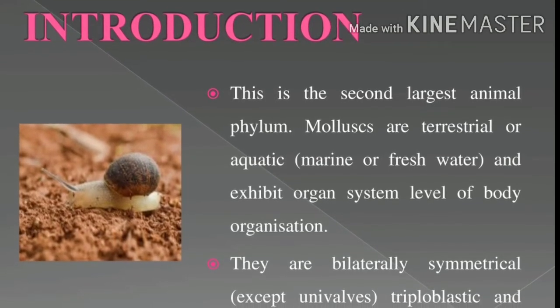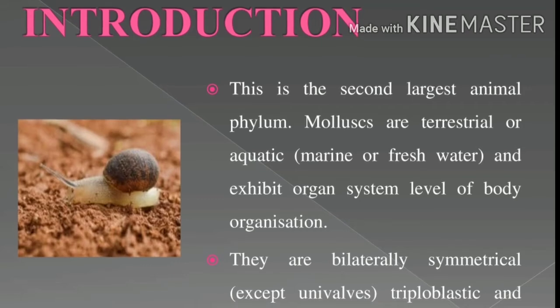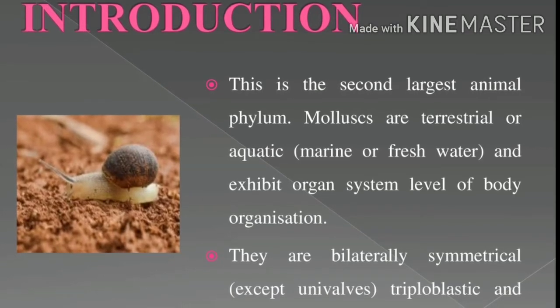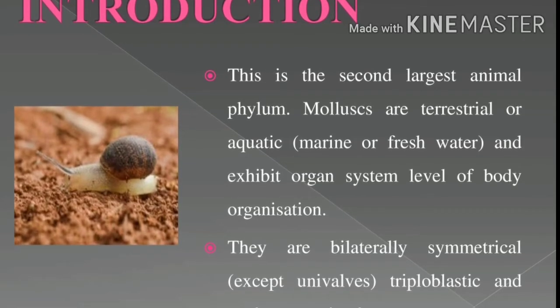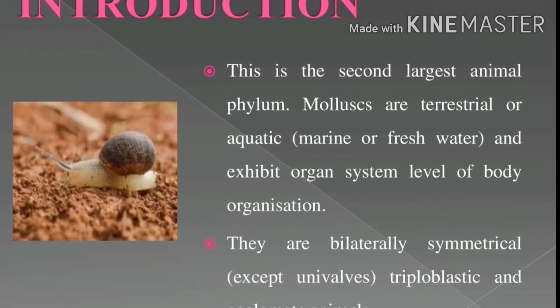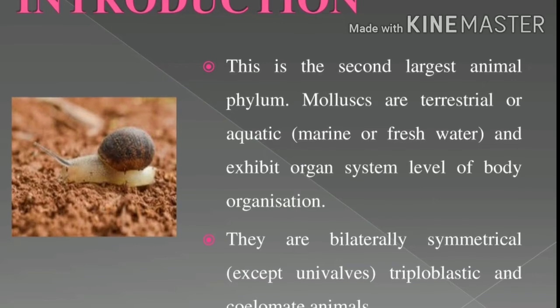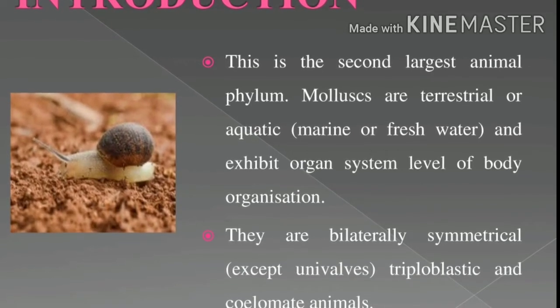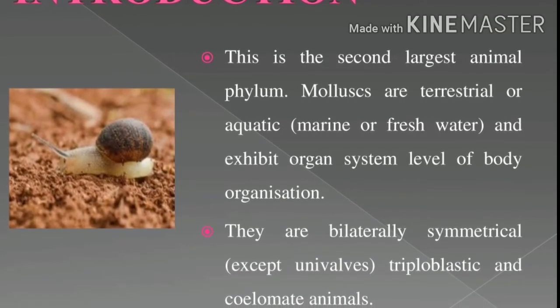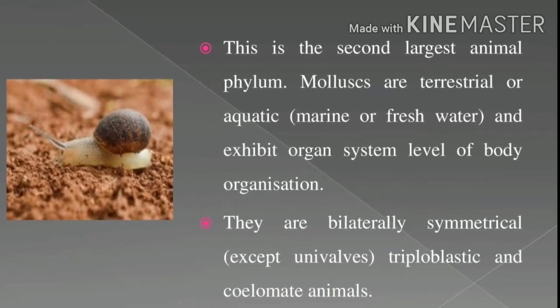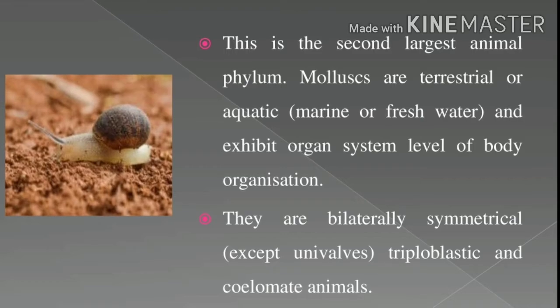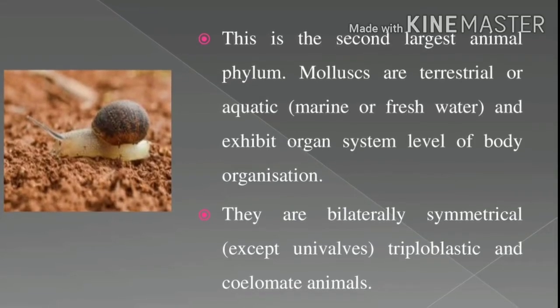Molluscs live in terrestrial and also aquatic conditions. They exhibit the organ system level of body organization. The body is bilaterally symmetrical, except the univalves, which are not bilaterally symmetrical. They are triploblastic and coelomate animals. So this is the introduction to the phylum Mollusca.